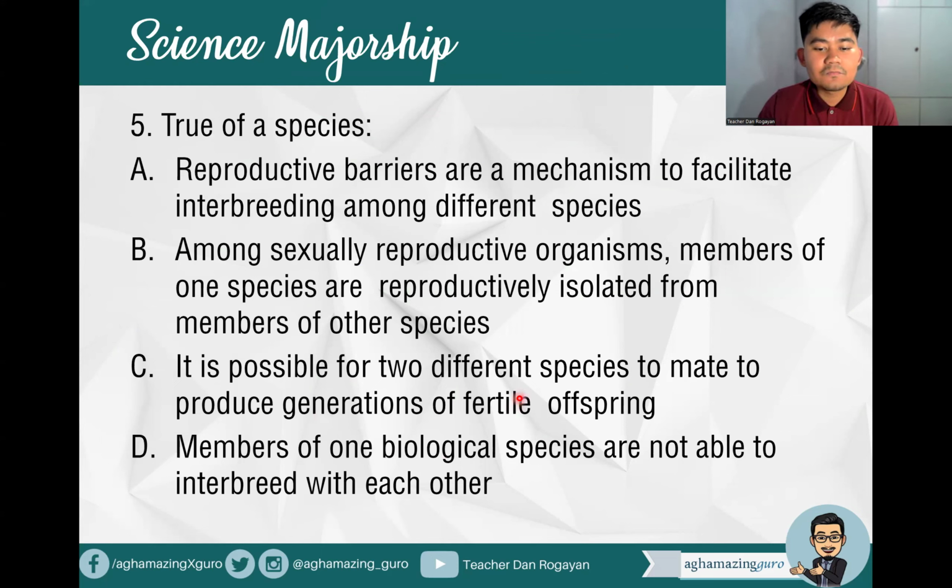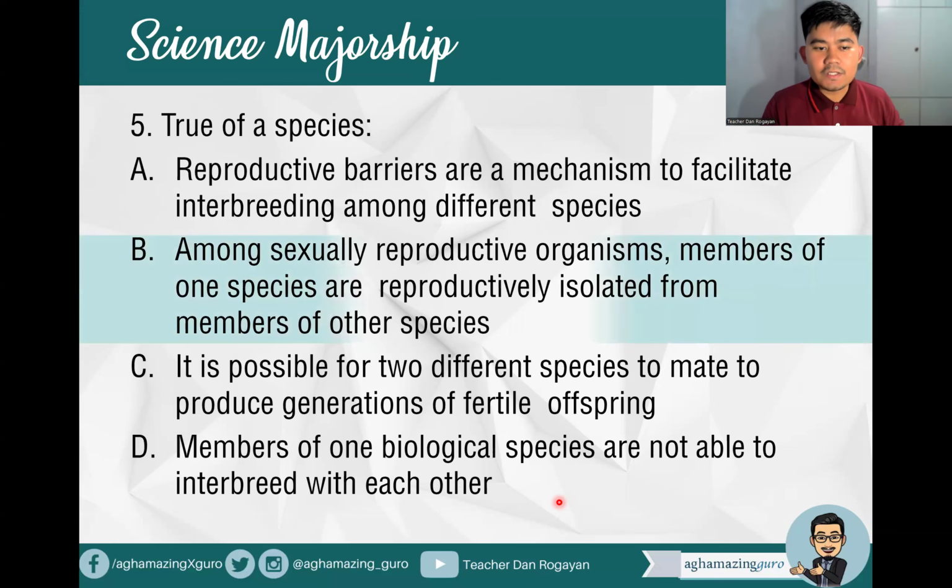C, it is possible for two different species to mate to produce generations of fertile offspring. Or letter D, members of one biological species are not able to interbreed with each other. Okay, so what do you think is true of a species? So what is your answer?